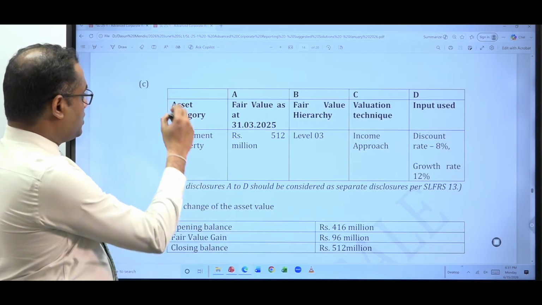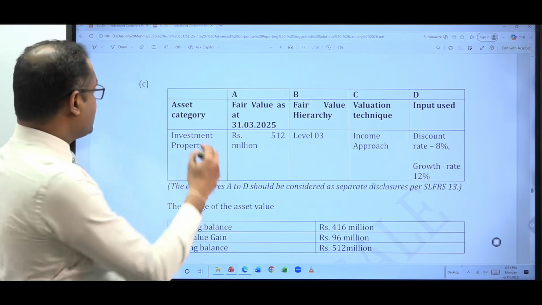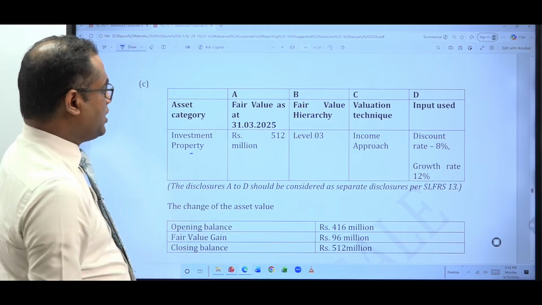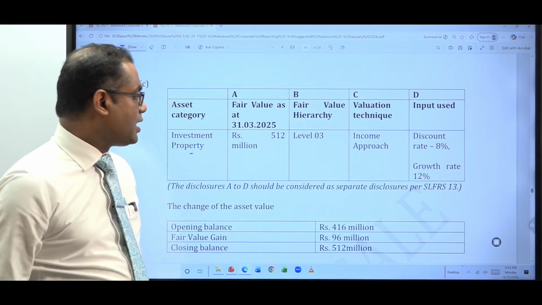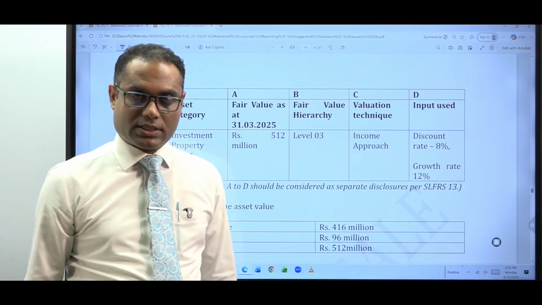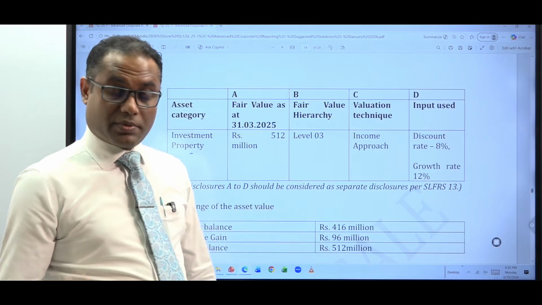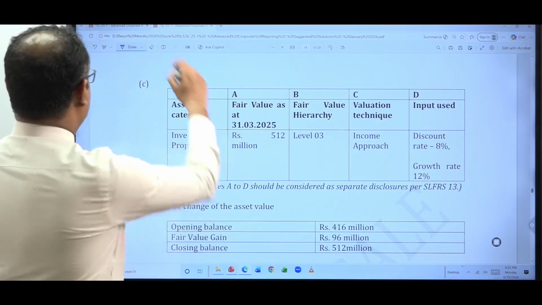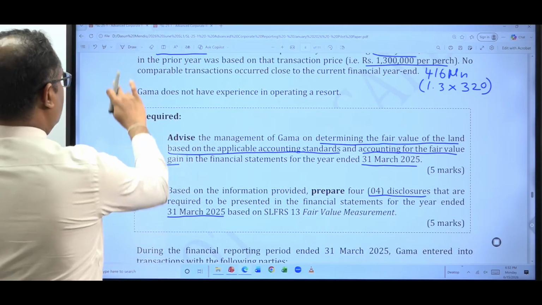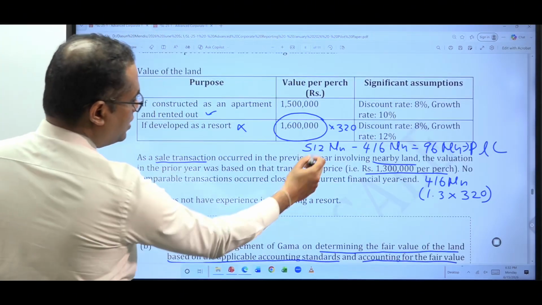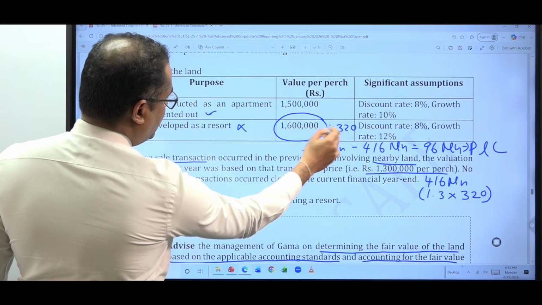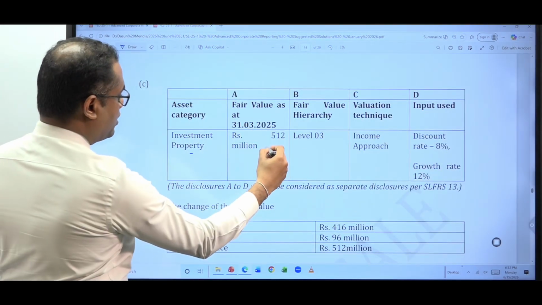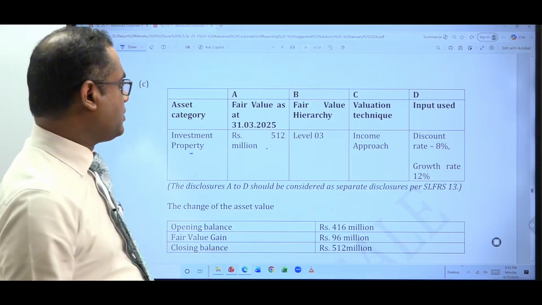First of all, you have to mention that this particular land is an investment property which has a fair value of 512 million at the year end. 320 purchases into 1.6 million. So the fair value is 512 million, and we have to disclose the fair value.